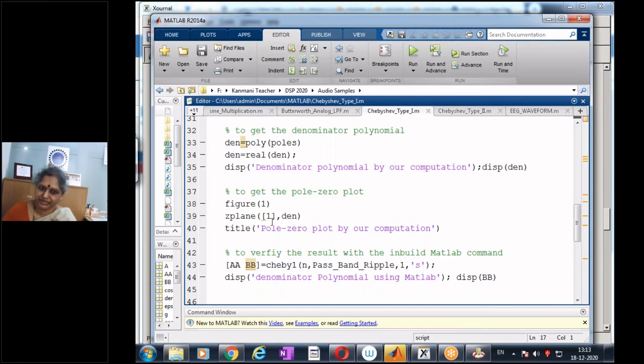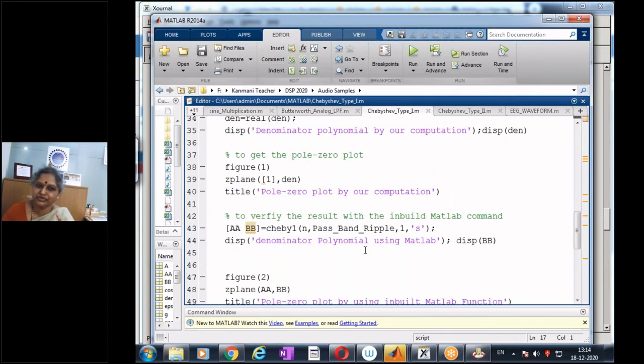So my numerator, I set it as 1, and my denominator is whatever we have computed by getting the poles. And then I can get the pole zero plot of my design filter.